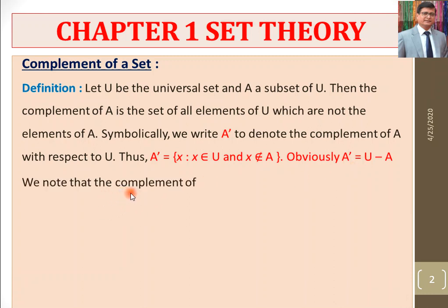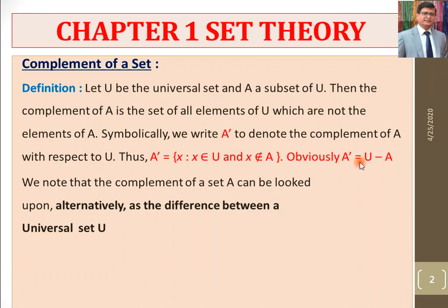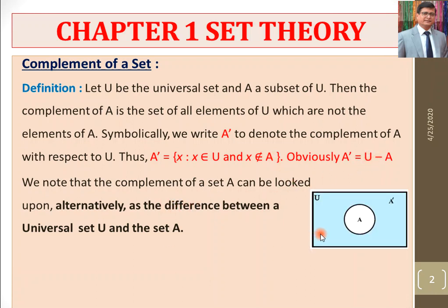So we note that the complement of a set A can be looked upon with another method, in terms of the difference of sets: the difference between the universal set and set A. The complement of set A contains all elements of the universal set which are not in A, or in other words, A dash is U minus A. In a diagram, how can we represent this?